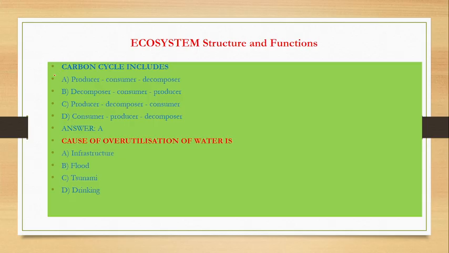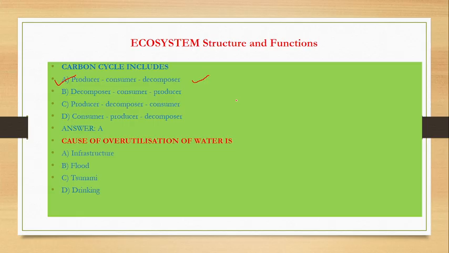This is a very simple question. Producers, consumers, decomposers. I have already discussed this. So this is the correct answer, not from decomposer to consumer or producer. The simple one: producer, consumer, then decomposers.